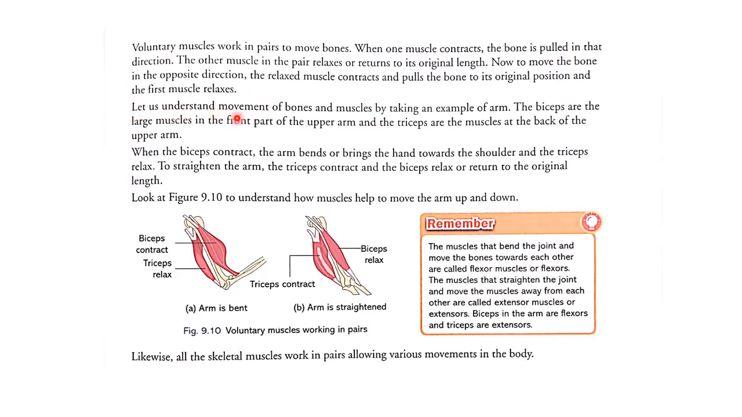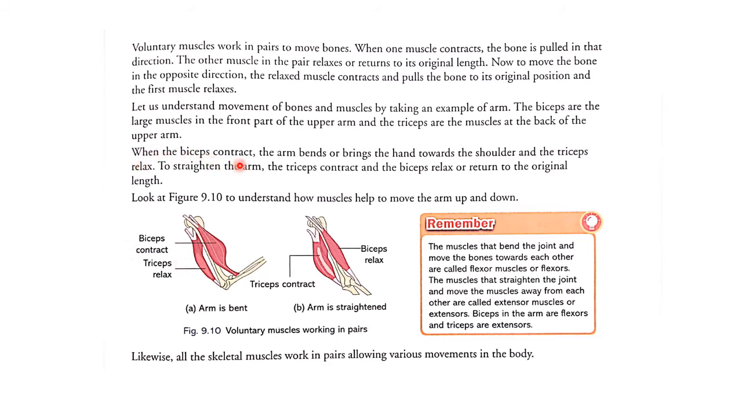Let us understand movement of bones and muscles by taking an example of the arm. The biceps are the large muscles in the front part of the upper arm. You see here, this is the bicep, in the upper arm, and the triceps are the muscles at the back of the upper arm. So you see here, this is the tricep, located in the back of the upper arm.